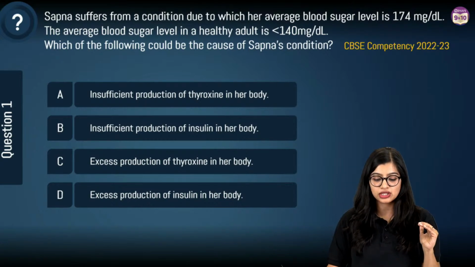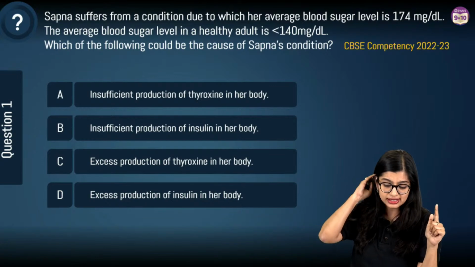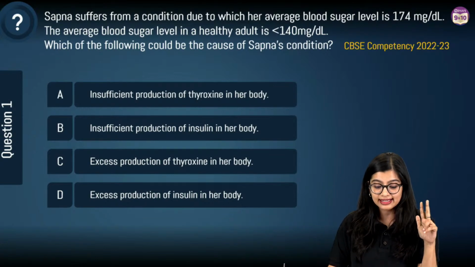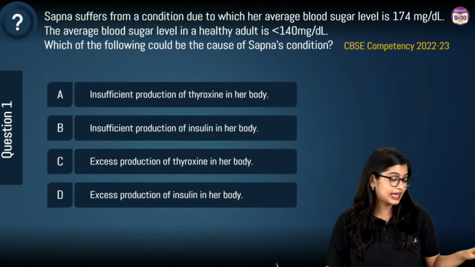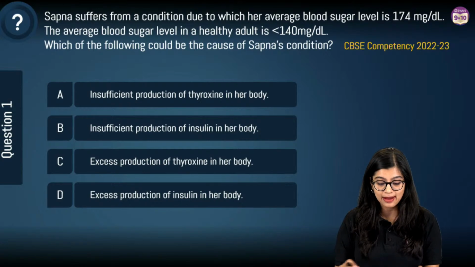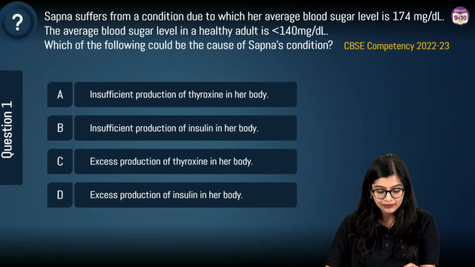Now, you have four options. Insufficient thyroxine, insufficient production of insulin, excess production of thyroxine, or excess production of insulin. The poll is live, students, and I'm waiting for your answers.